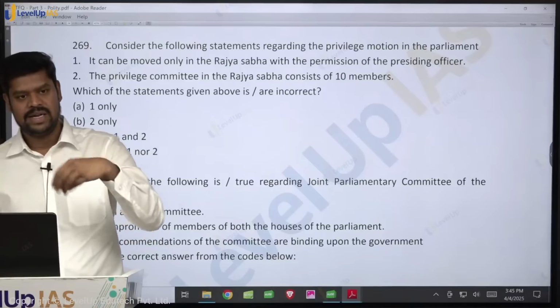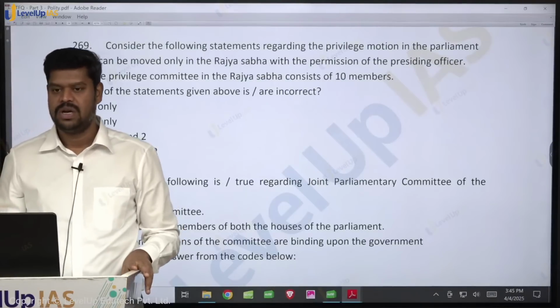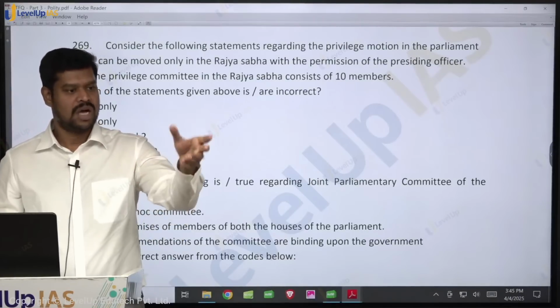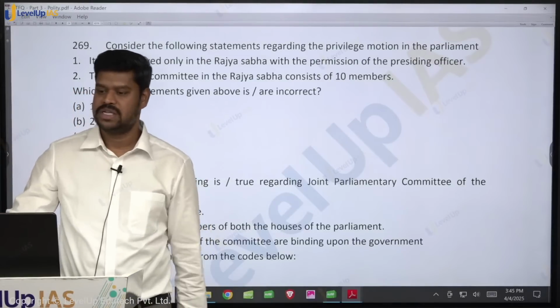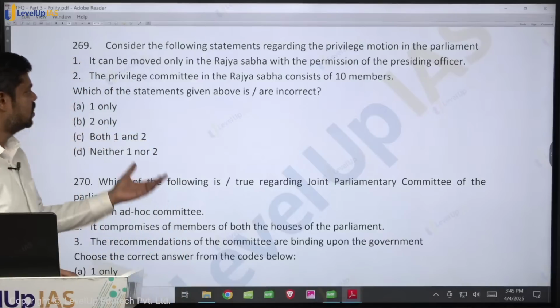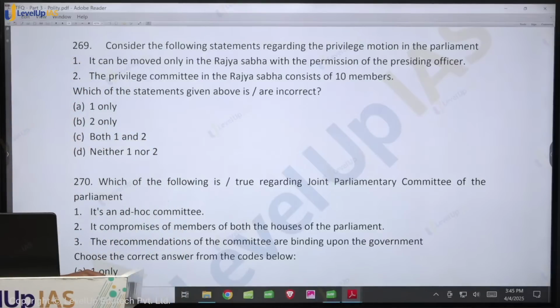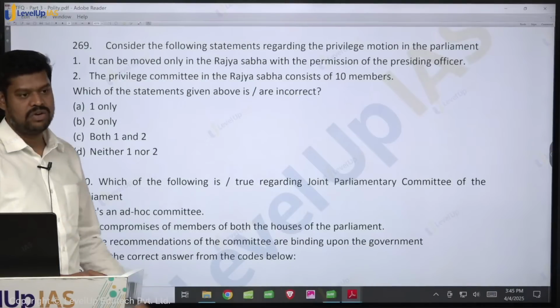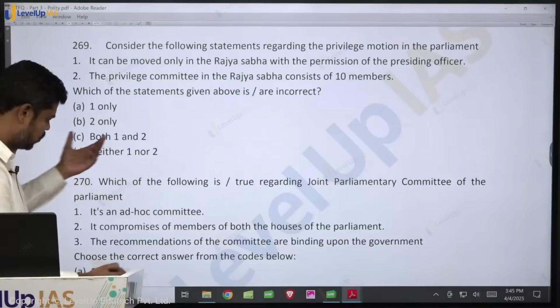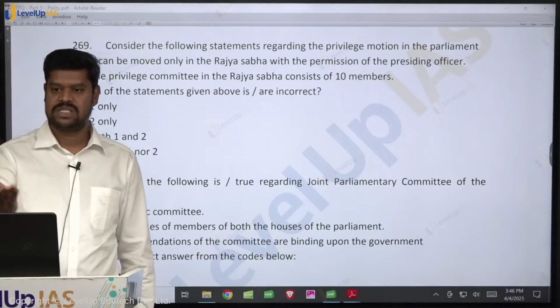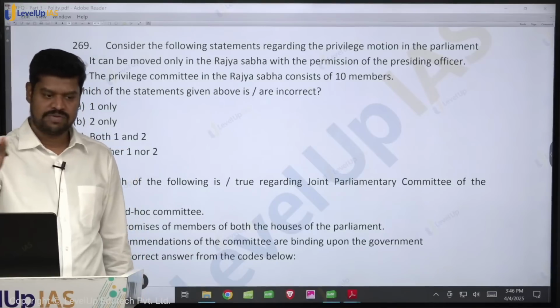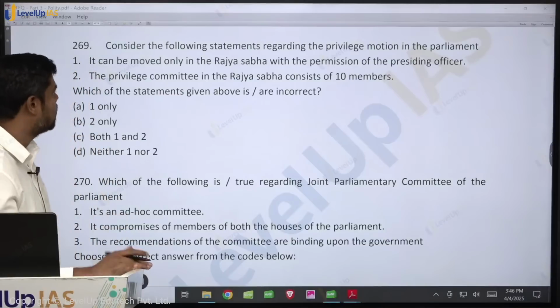Then they will submit the report back to the House, and based on the report, the House may collectively take some action against the member if they find that the member has breached parliamentary privilege. So with that, please come to the question. It can be moved only in the Rajya Sabha with the permission of the presiding officer. This is part of your current affairs. Can it be moved only in the Rajya Sabha? It can be moved both in the Lok Sabha as well as in the Rajya Sabha. Usually if the person is from Lok Sabha, it will be moved in Lok Sabha. If he is from Rajya Sabha, it will be moved in Rajya Sabha.